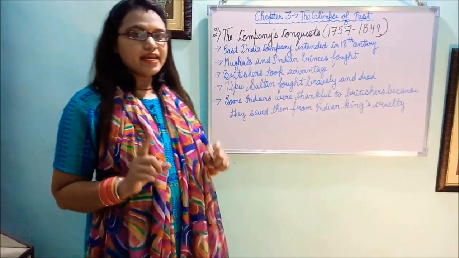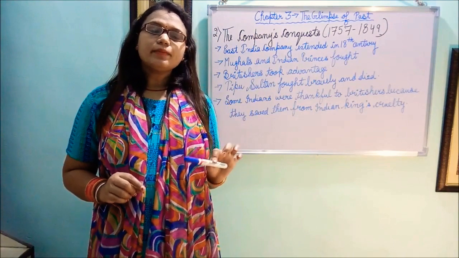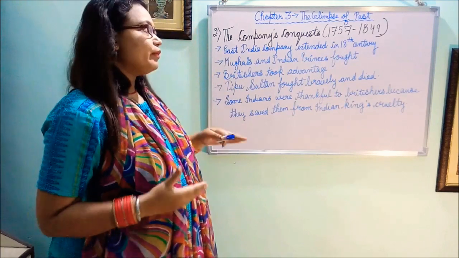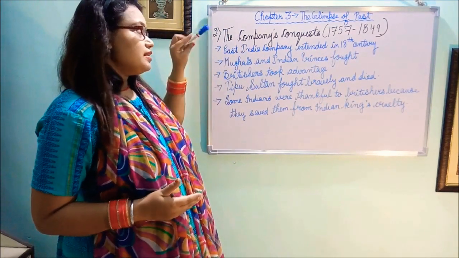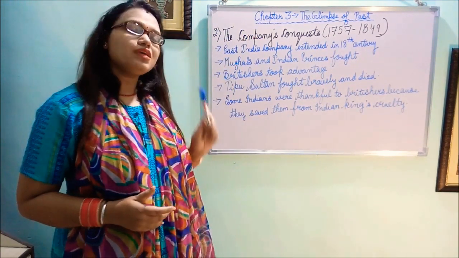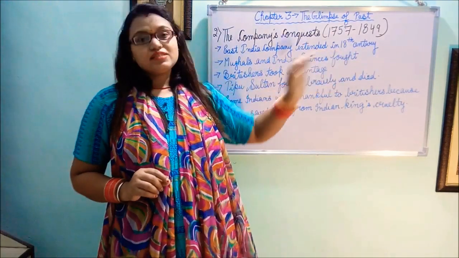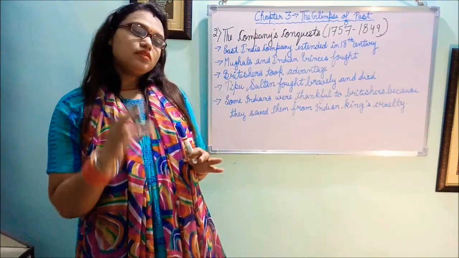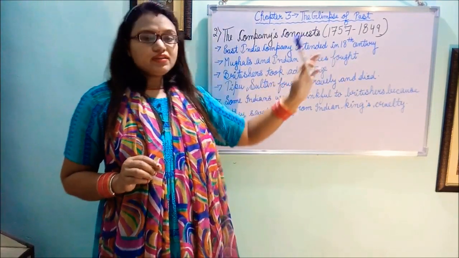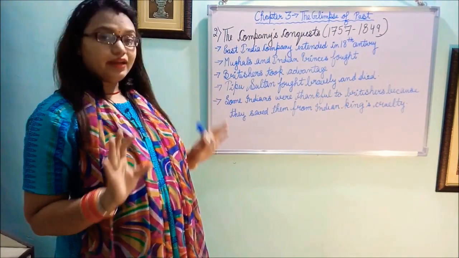Now students, the second part we will discuss is the company's conquest. Students, this chapter is not about a story. It is about the events that happened during that time. Now, in the second part, the company's conquest, as I have already told you, the company here is the East India Company. The East India Company extended in the 18th century, means in the 17th century Britishers came to India and they established their company. By the middle of the 18th century, the company had fully expanded over India.